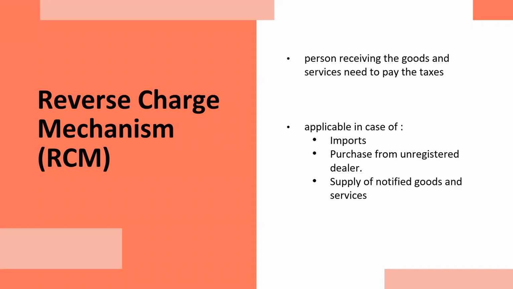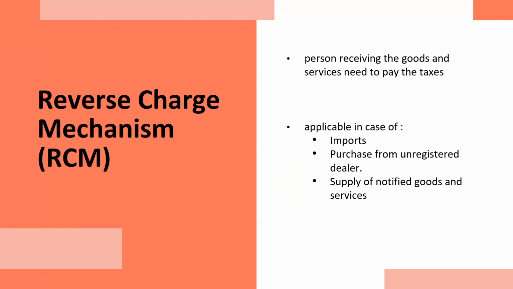So while charging the price of goods or services, you need to collect the charges of the goods or services plus GST from the customer, and the supplier, after collecting GST from the customer, is supposed to submit the same to the government. But in RCM, that means reverse charge mechanism, as the name says, RCM reverses the scenario.